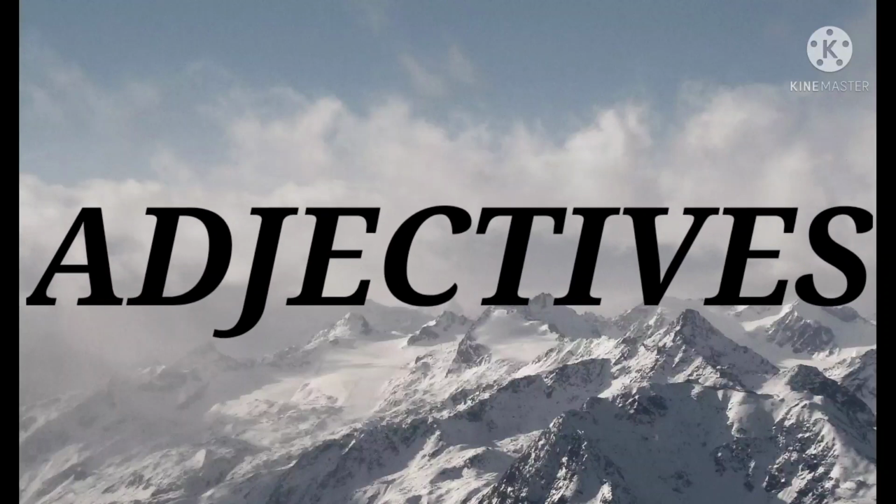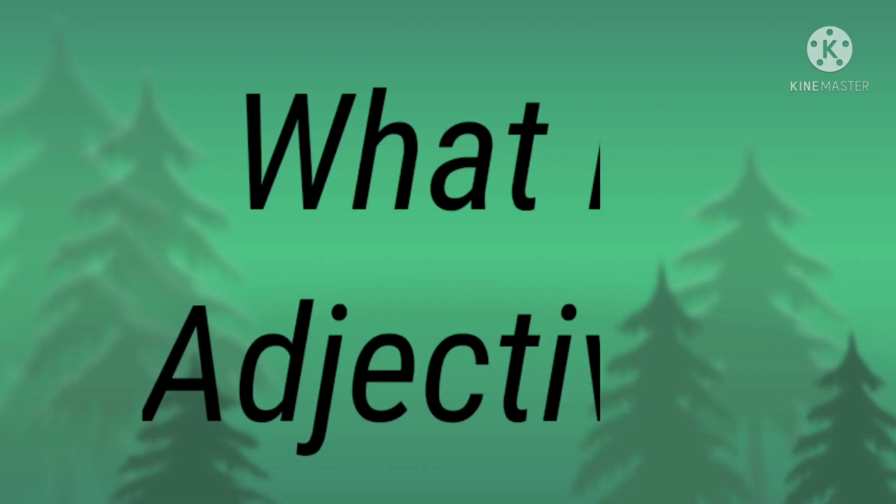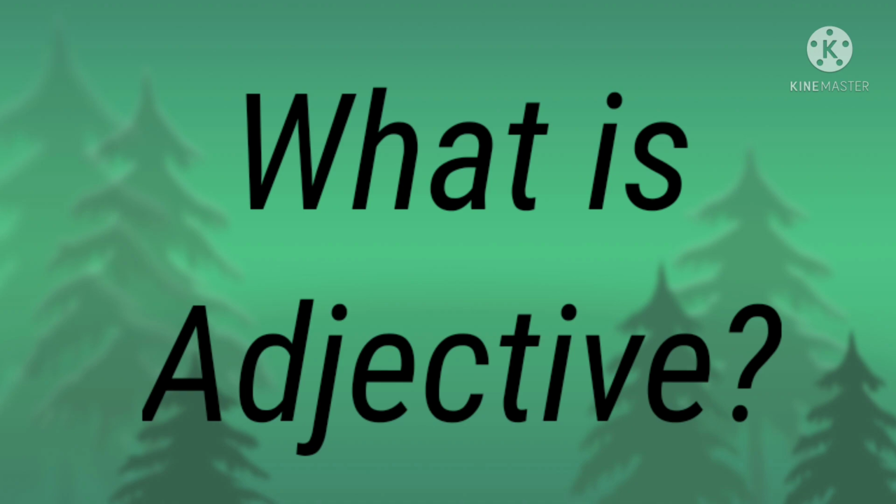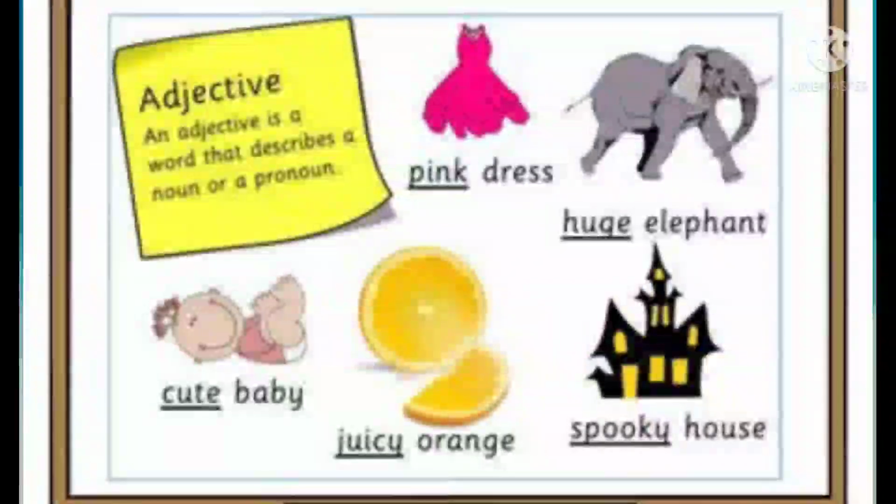Today we are going to start with a new chapter, adjectives. Now, what is an adjective? An adjective is a word that describes a noun or pronoun. Adjectives are words that tell us something more about nouns. They describe, qualify or specify a noun.